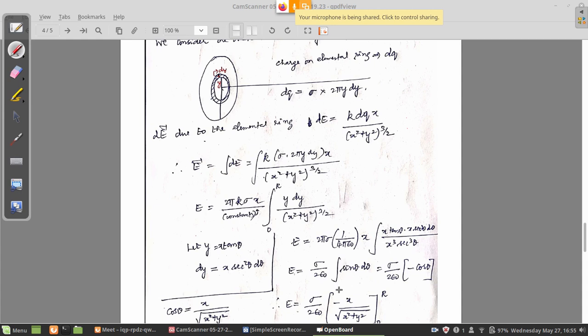And this is the integral of sin theta d theta. What happened to the remaining constants here? K is 1 by 4 pi epsilon naught, you can substitute. 2 pi sigma is there, x is there. If you substitute all that, you will get sigma divided by 2 pi 2 epsilon naught. That is what you are getting. Of course, x also is cancelling.